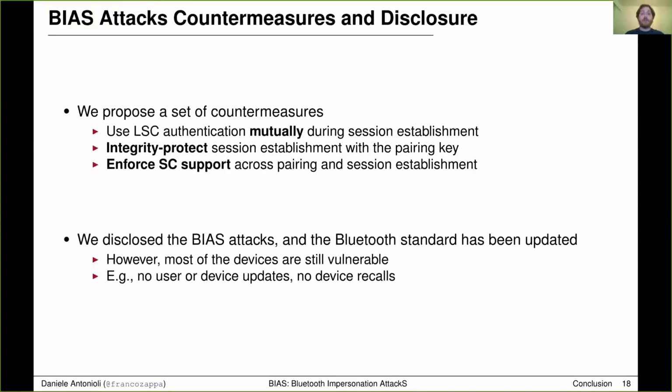In parallel with the BIAS paper submission, we disclosed our findings to the Bluetooth Special Interest Group, and the Bluetooth standard has been updated accordingly. However, this does not mean that all devices are not vulnerable to the BIAS attacks, as patching actual devices is harder than updating the standard. We expect that most of the devices are not going to receive any patch, or the cost of patching them will be too high. For example, you don't want to recall millions of cards that cannot be patched remotely, and we experience similar issues with the KNOB attack.